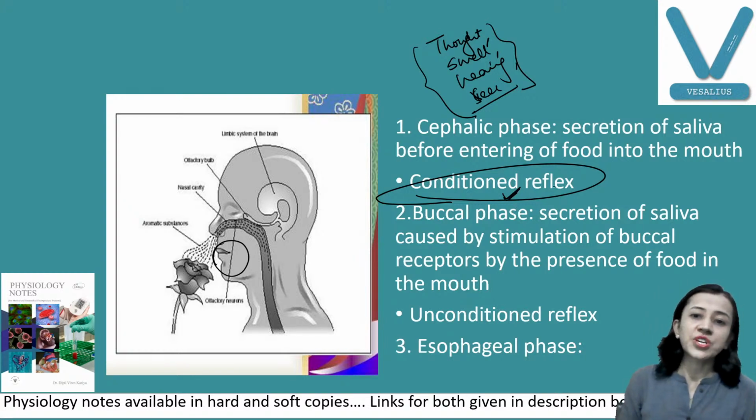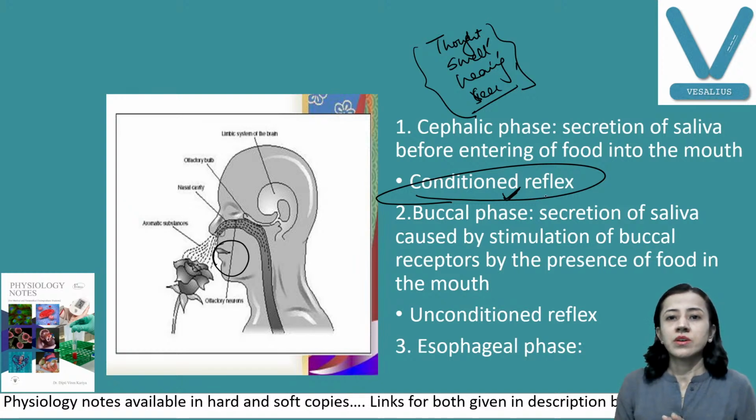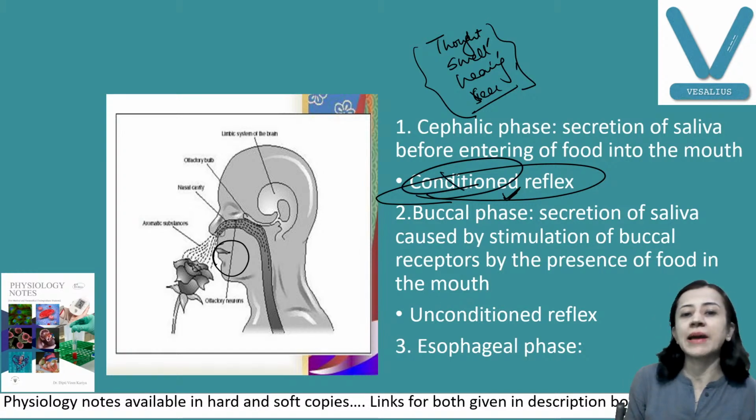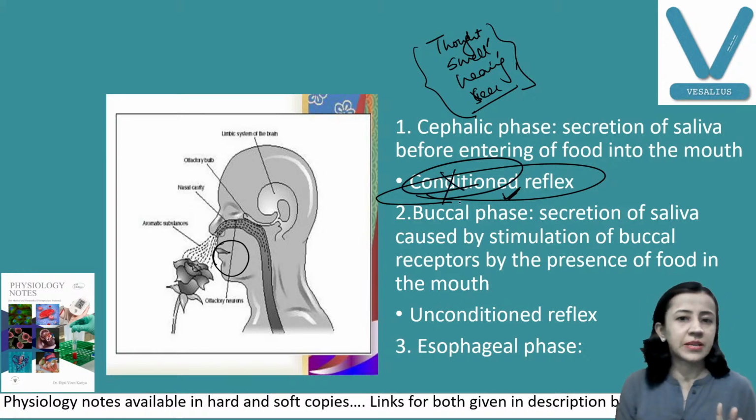For example, if a baby is newborn and you place food in front of the baby, that smell will not produce salivation in that newborn baby. Why? Because this learning is absent. So learning is a must, that is very important.